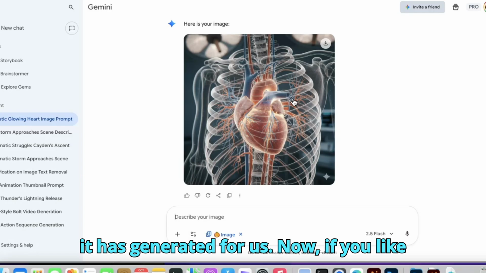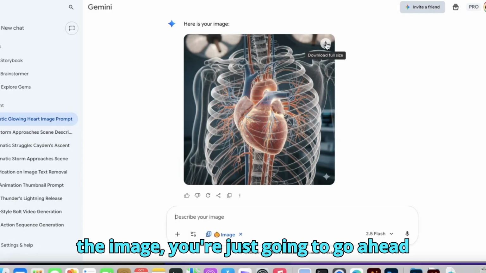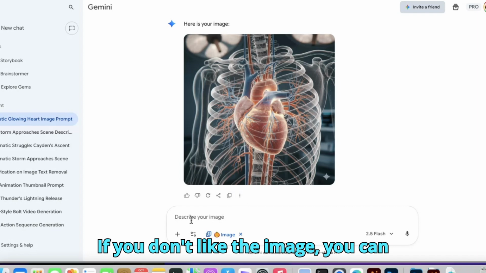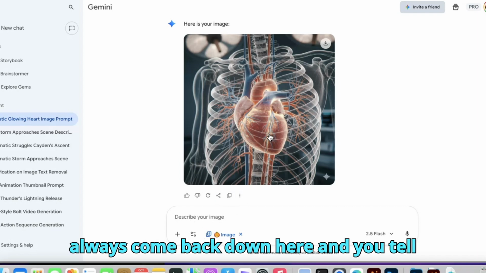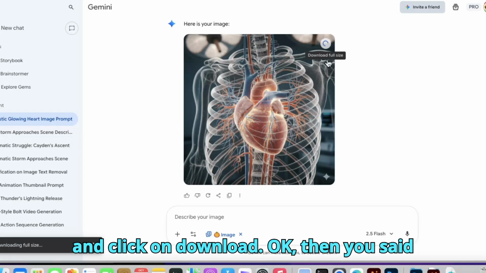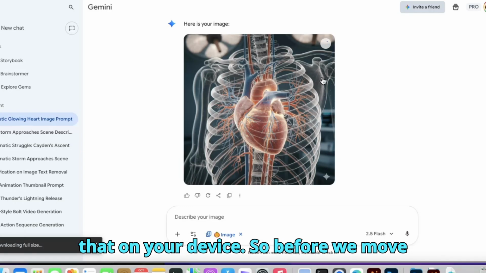Now, if you like the image, you're just going to go ahead and click on this download button. If you don't like the image, you can always come back down here and tell it to regenerate the image. So go ahead and click on download, okay? Then you save that on your device.